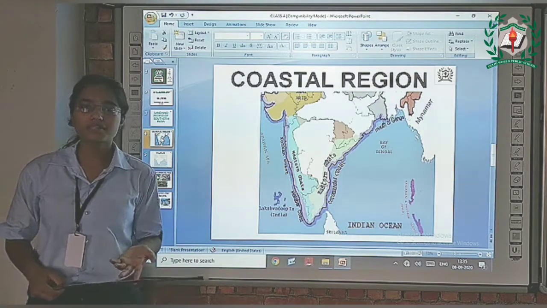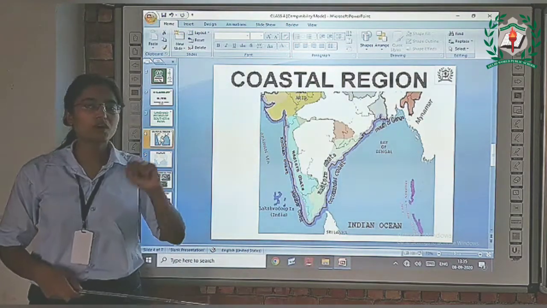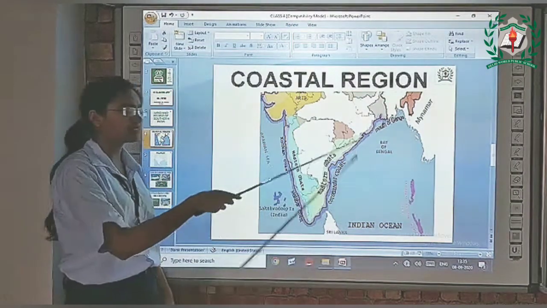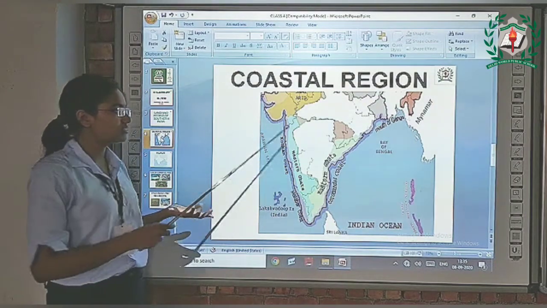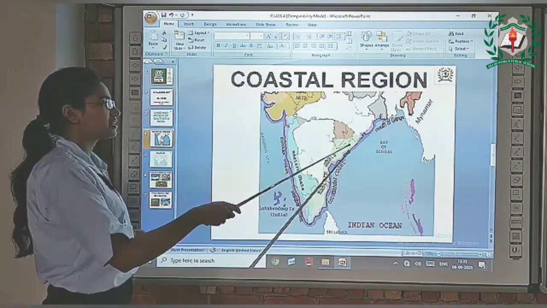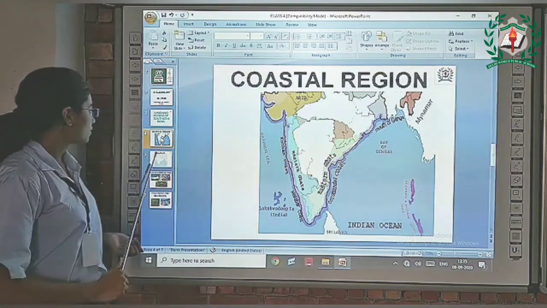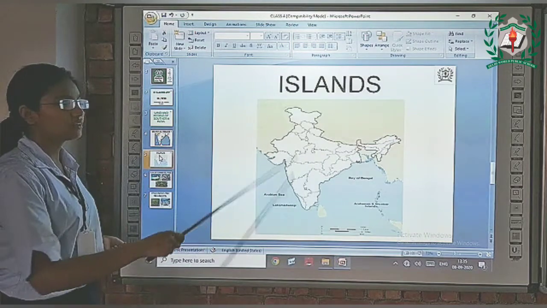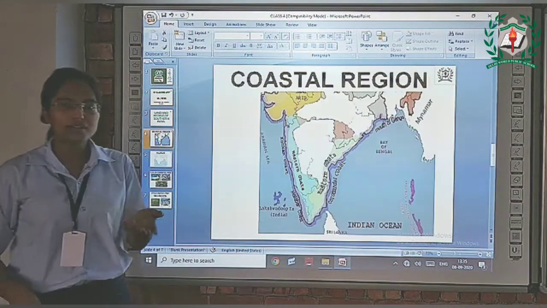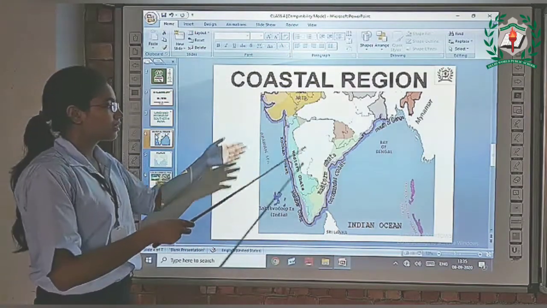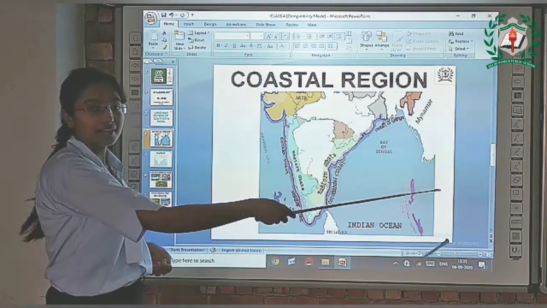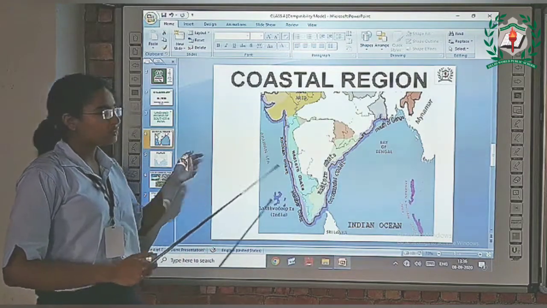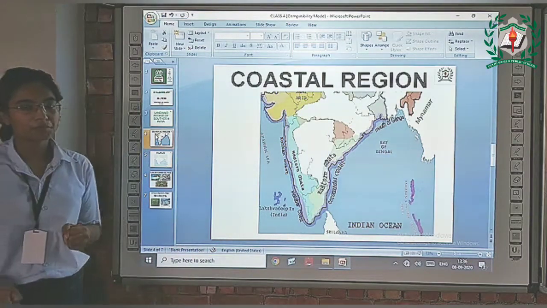The coastal region, this highlighted border, is very rocky because it is lined by two mountain ranges. First here is the Western Ghats and second is the Eastern Ghats. We have known that this part of our country is in the east direction and this part is in the west direction. So according to the direction, they are named Western Ghats and Eastern Ghats. That side is east, so this is Eastern Ghats. This side is west, so this is Western Ghats.